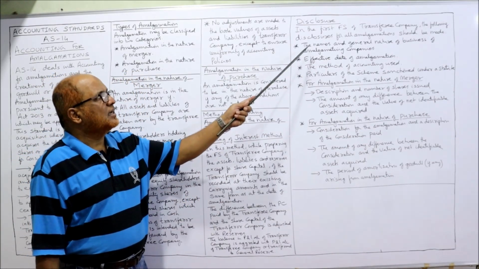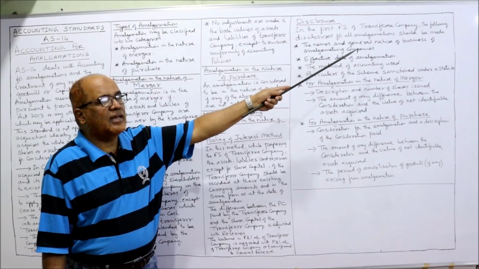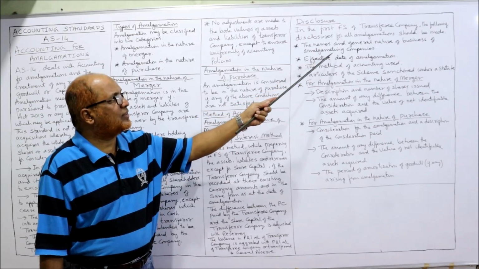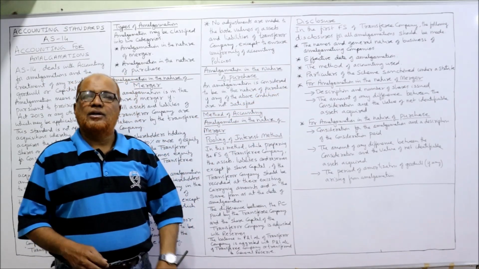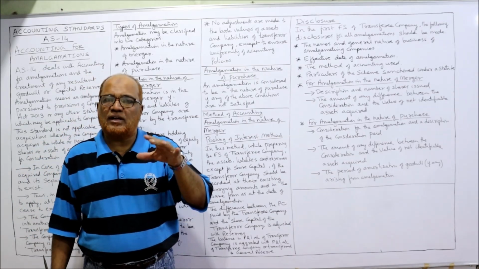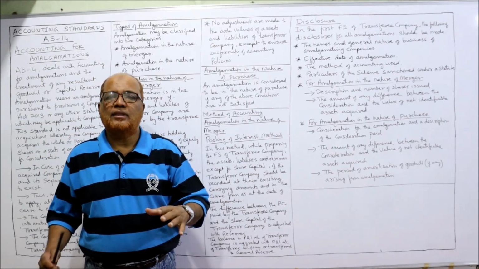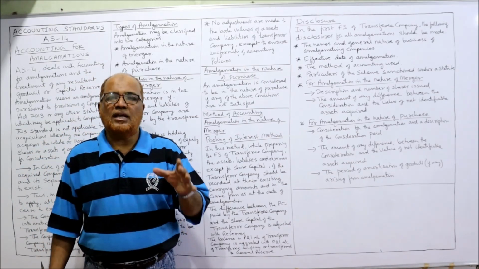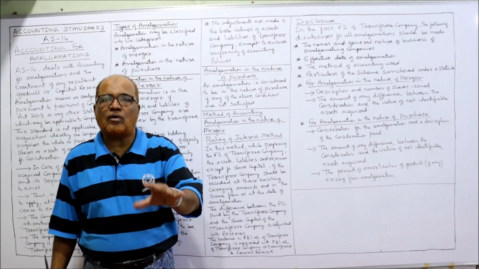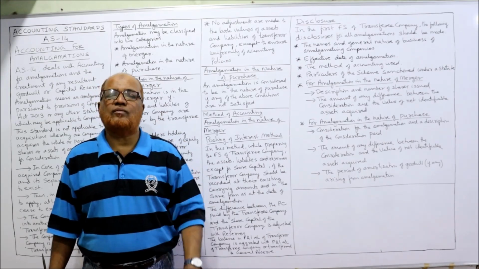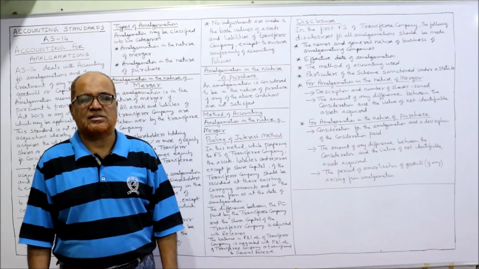The first thing is the names and general nature of business of each of the amalgamating companies. In the first financial statement, the transferee company should list out the names and the nature of the business of each of the transferor companies.